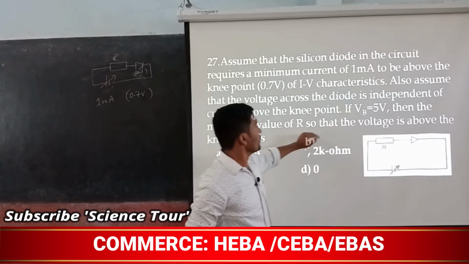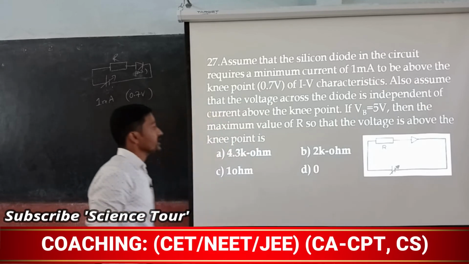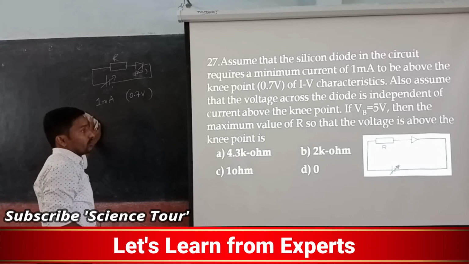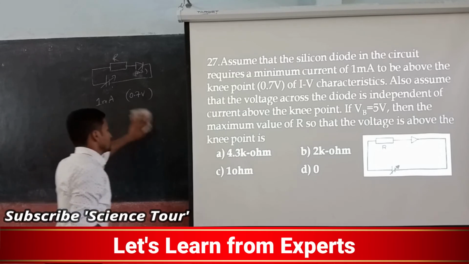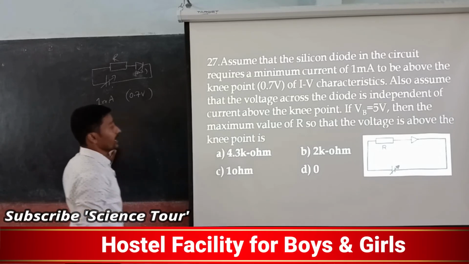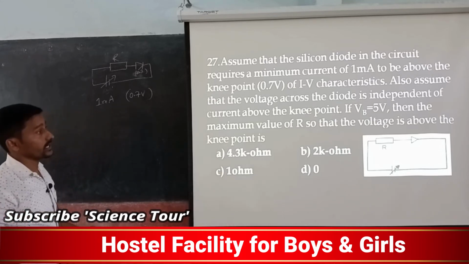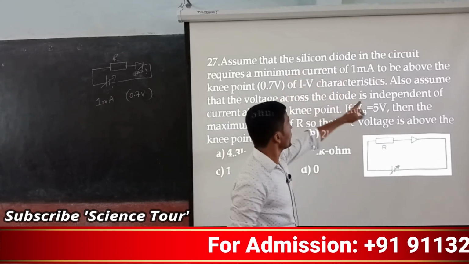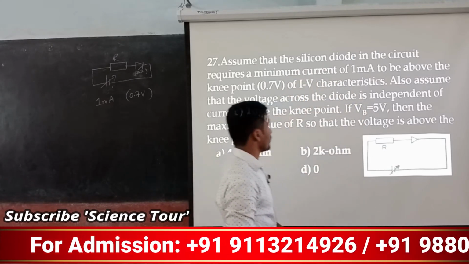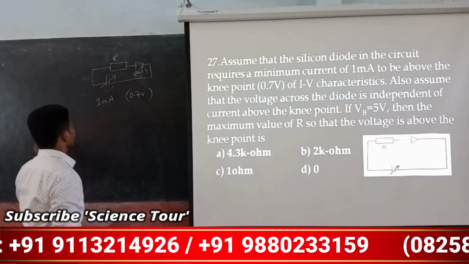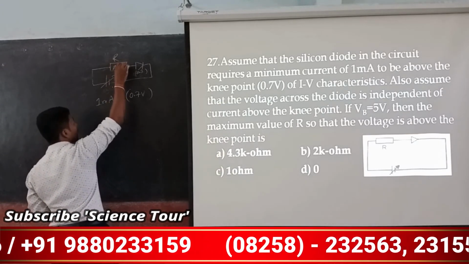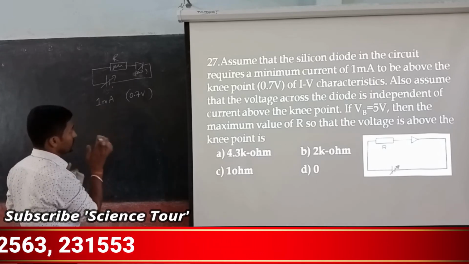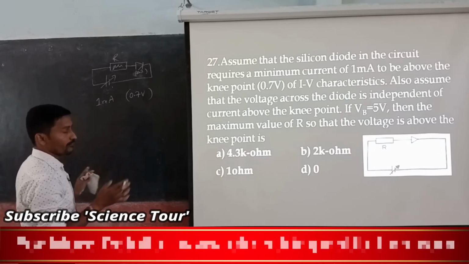Then the maximum value of R, so that the voltage is above the knee point, is the maximum value of R. Voltage above the knee point means current must be 1 milliamp. So you have to find out the resistance required. How much resistance you have to put so that it won't damage the diode and the smooth flow of current takes place.